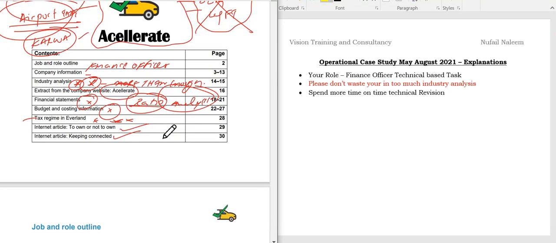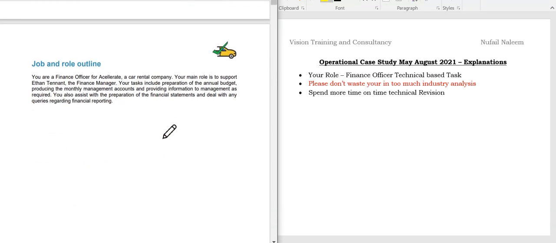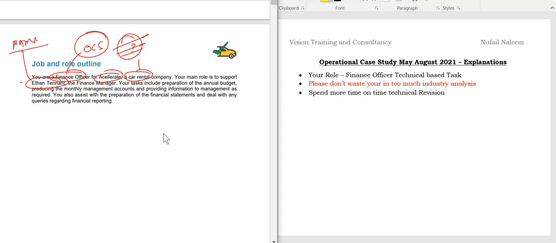Okay students, coming down, now listen to this carefully. If you observe here, the job and role outline: you are the finance officer. As I told you, you are the finance officer, always OCS, this is the requirement for Accelerate, a car rental company. Just remember it's a car rental company. Your main role is to support Ethan Tennant. Students, purposely this is the name of your senior, Ethan Tennant, the finance manager.